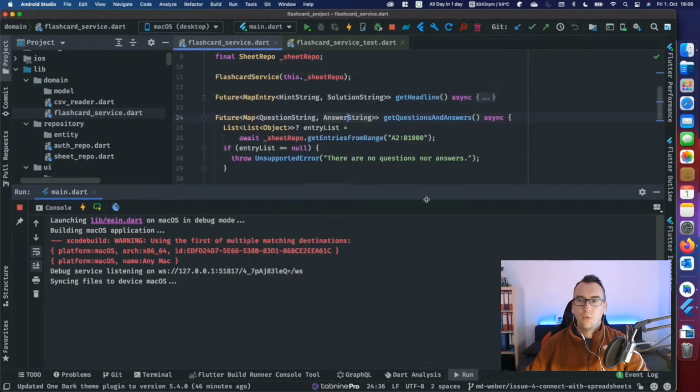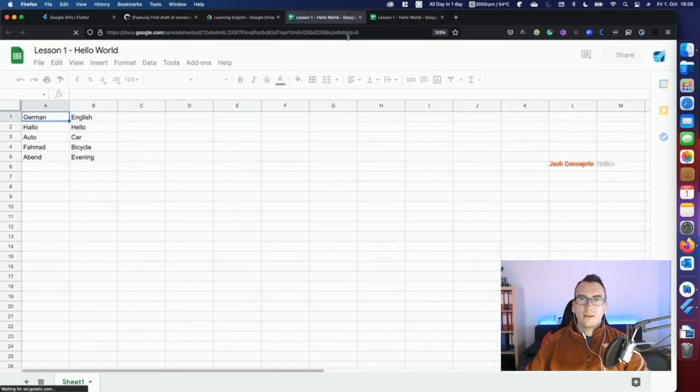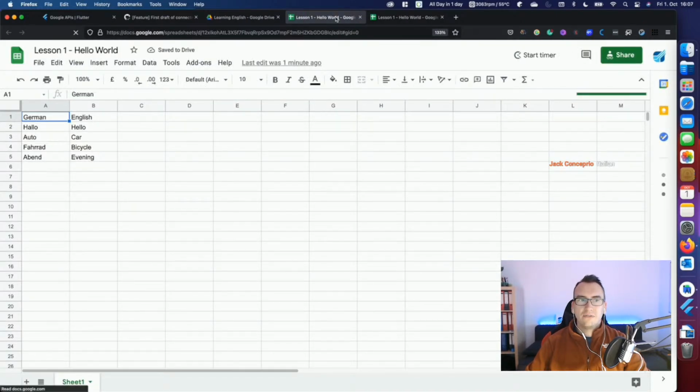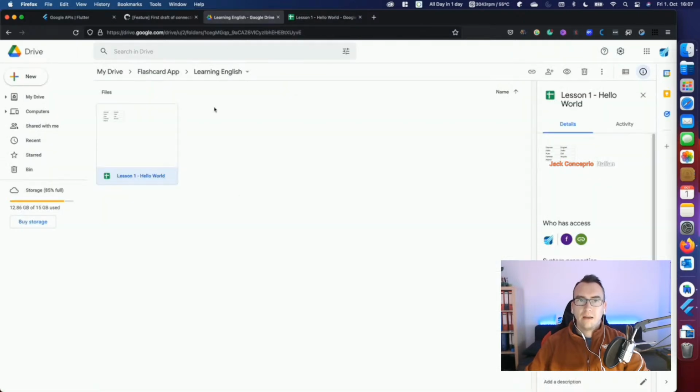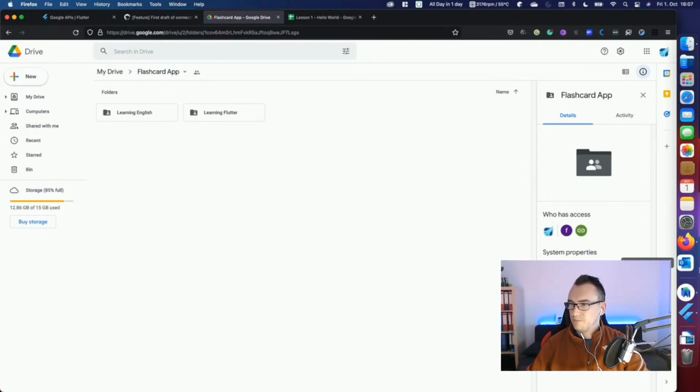At the moment, we always select, as far as I know, by ID, this flashcard here. So Learn English is the only one that we directly access. Okay, that's not really helpful. So the idea is in the future that we don't only select this one, but that every folder inside of here can be received by the application itself.